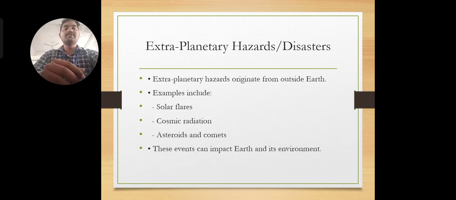And coming to the next one, extra planetary hazards. Extra planetary hazards means the hazards take place in space. For example, satellites impact each other and stop working, and because of that satellite waste is generated. Or the sun releases more solar energy. These happen on other planets or in space, so we can call them extra planetary. A few examples are asteroids, cosmic radiation and solar flares.